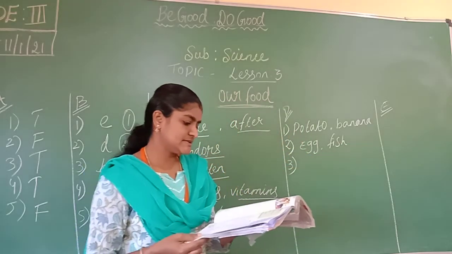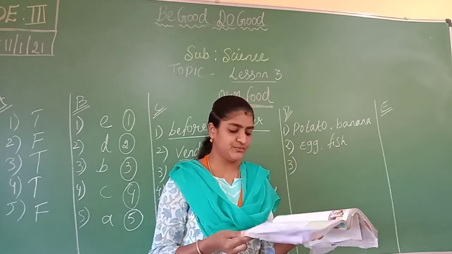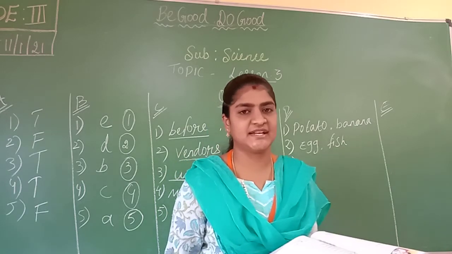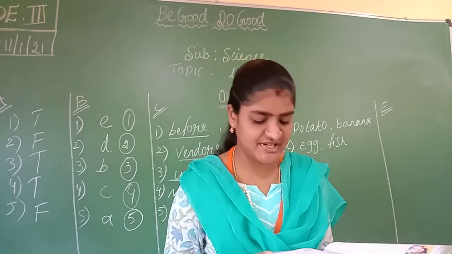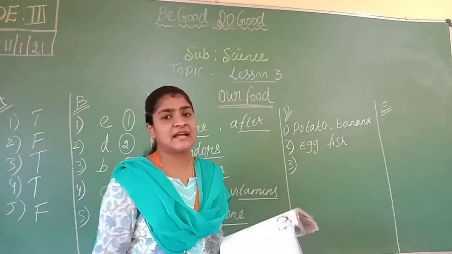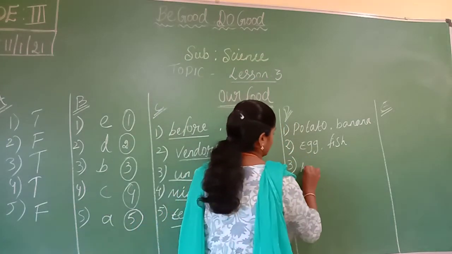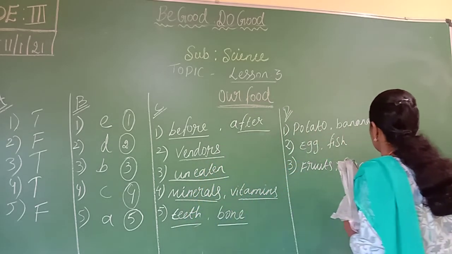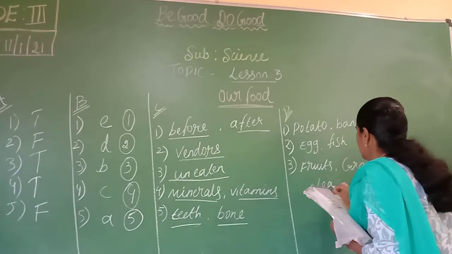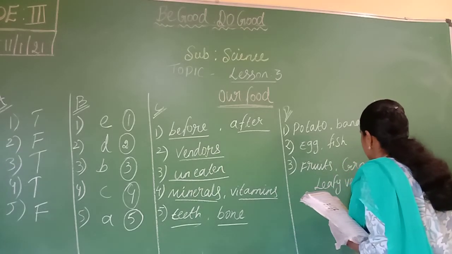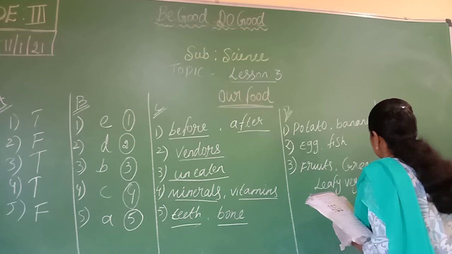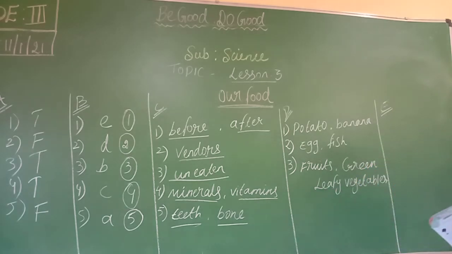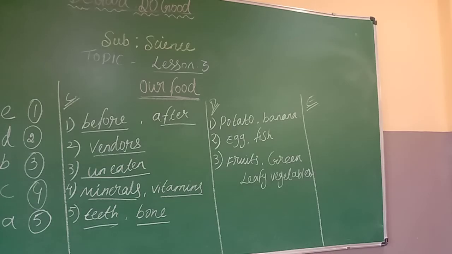Next, that is the third one, protective food. Protective food is more rich in minerals and vitamins. So I am writing here fruits and green leafy vegetables. Fruits and green leafy vegetables. Copy down neatly children. And next we'll move on to E main.